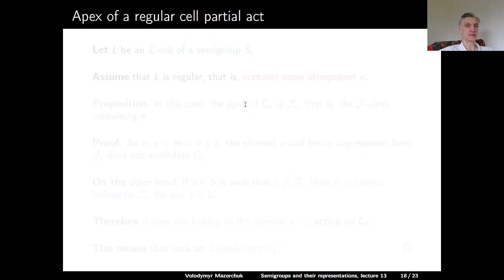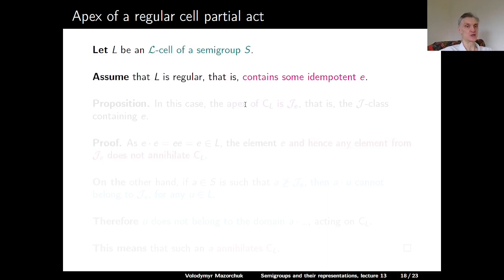Next, as an example, let us describe the apex of a regular cell partial act. So let L be a left cell of a semigroup S. Assume that L is regular, that is, it contains some idempotent E. Proposition: in this case, the apex of the cell partial act CL is the J class containing E.